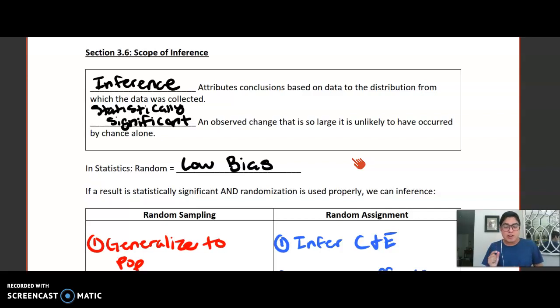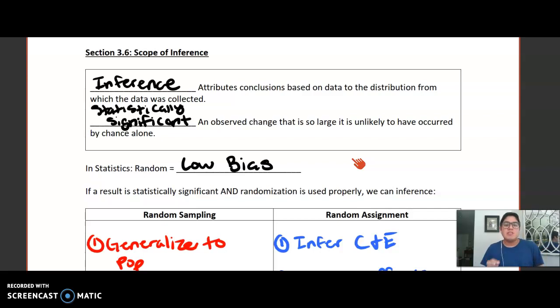Meaning it's such a rare result, it's not likely to happen, and since it's very unlikely to happen, we're not going to attribute that to chance. There's some significance to this result here. So those are some buzzwords that you'll see quite often throughout this course. Now, in statistics, random is equivalent to this idea of low bias. If you've randomly sampled, hopefully you're getting closer to the truth, and you're not introducing personal bias or some of the other biases that we've talked about in the course in the earlier lessons here.